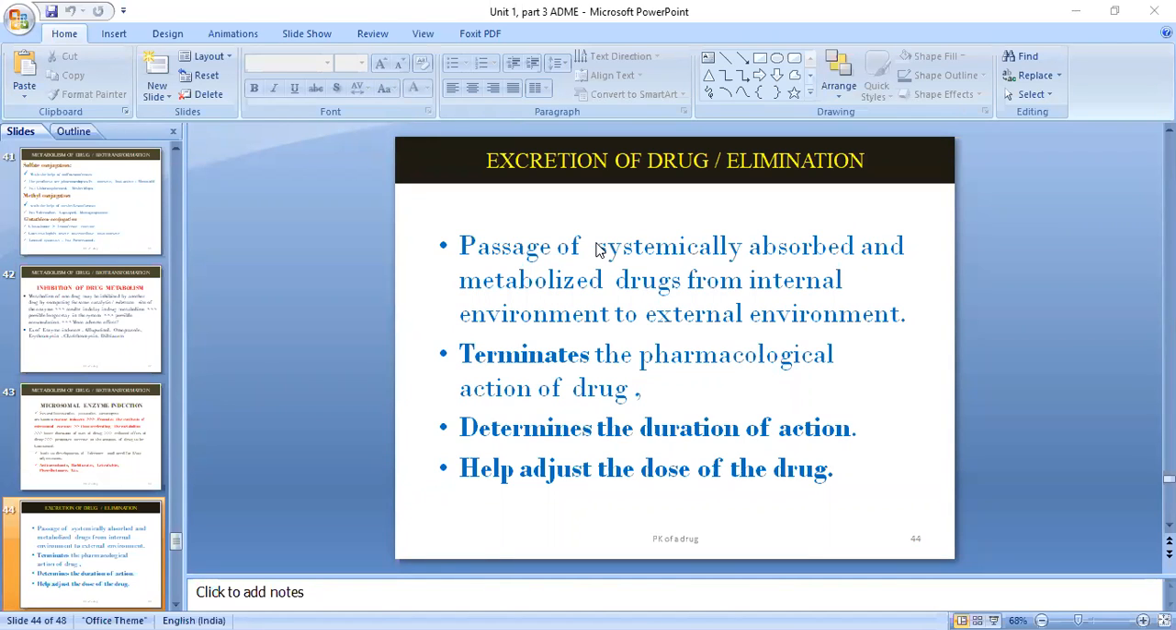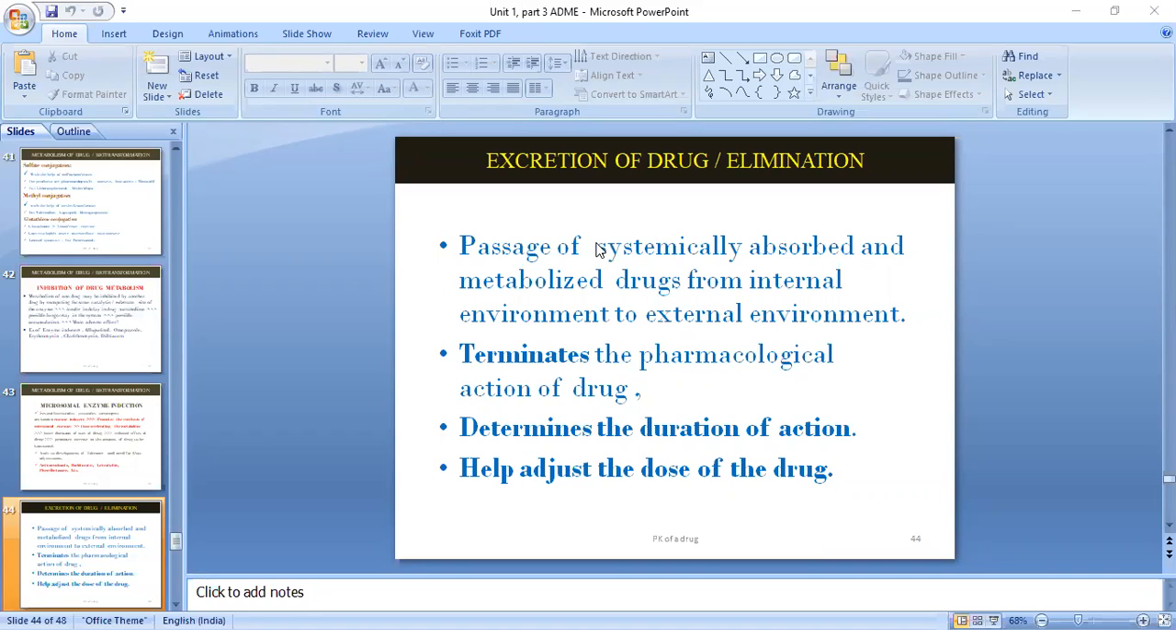Okay, so here again we'll see the last part of the pharmacokinetics, which is nothing but excretion of drug or elimination of drug with the different routes, depending upon whether it is ionized, unionized, solubility, or lipophilic, hydrophilic. Okay, depending upon that the drug may eliminate.